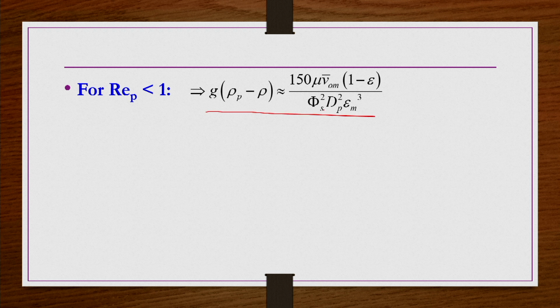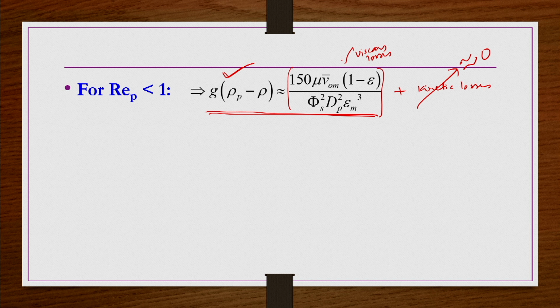So, considering only the kinetic losses part, we are going to develop another equation for the minimum fluidization velocity valid for high Reynolds number flows. So, for Re_p less than 1, in equation number 2, the previous equation, the left hand side is as it is. In the right hand side we are taking only the first term, which contributes to the viscous losses, because the kinetic loss term, the second term with 1.75 etc., is very small and can be neglected compared to the viscous losses. So, we take only the first term in the left hand side.